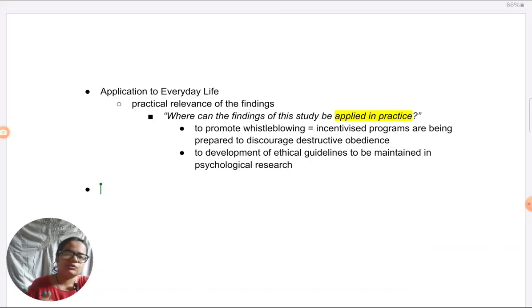Okay. And so lots of points you'll see, like the first one, which I said, to promote whistleblowing, that is something that will strike you immediately when you look at the Milgram study. Some evaluation points are those which you have to read a little about to get awareness. Like as far as Milgram's study has been an example of how ethical guidelines should not be breached, if you read about it in certain resources, you realize about these things.